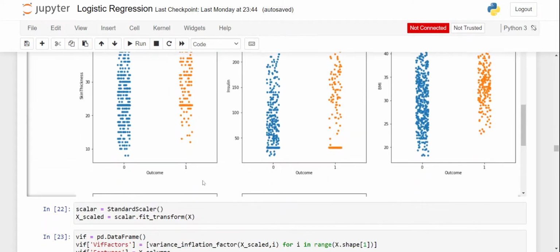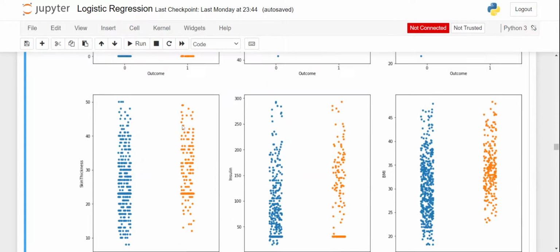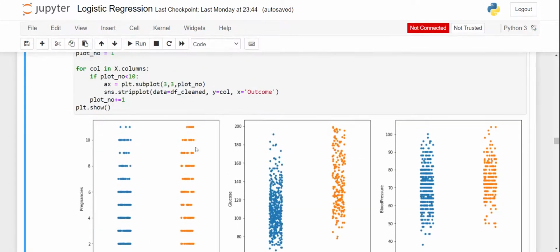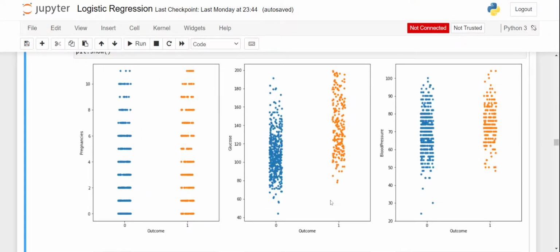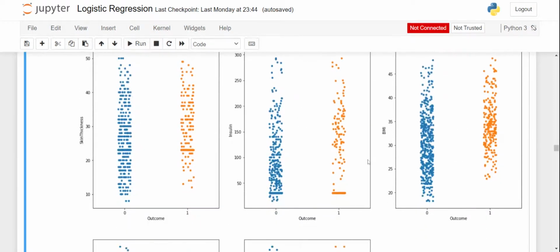So all three, pregnancies, glucose, and blood pressure, with respect to outcome have a balanced data set. And skin thickness, insulin, and BMI, all three too have an equally distributed data set.